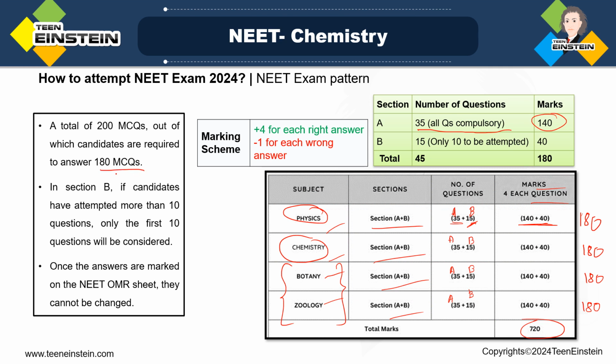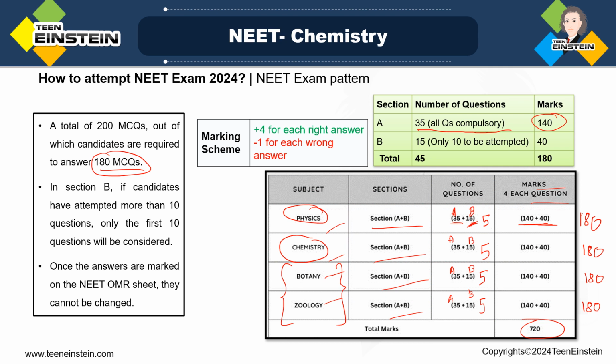Now, out of which you just have to answer 180 MCQs. So you can see here 20 questions will be extra, and all these extra 20 questions are from section B. In section B, out of 15 you just have to answer 10. So 5, 5, 5, 5 for all these 4 subjects. 5 into 4 is 20 questions that you don't have to answer. That is why 180 MCQs is the maximum you have to answer, not more than that.